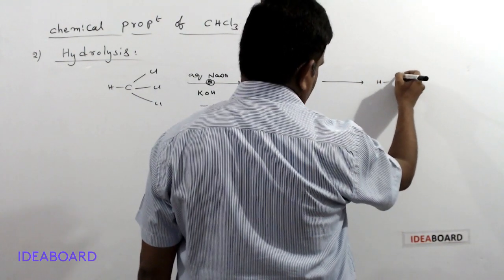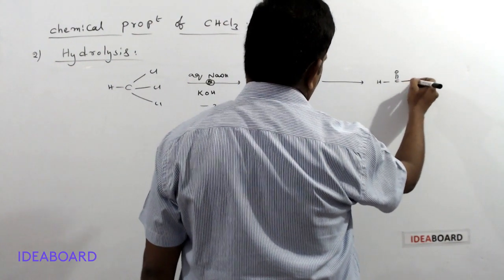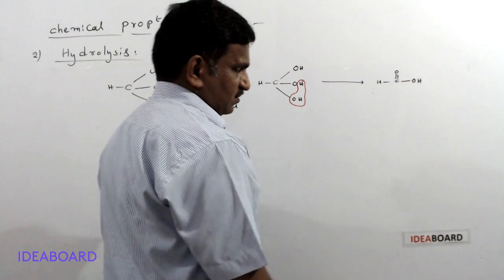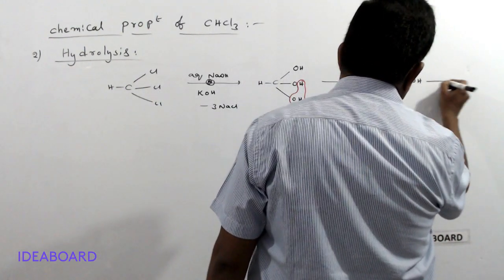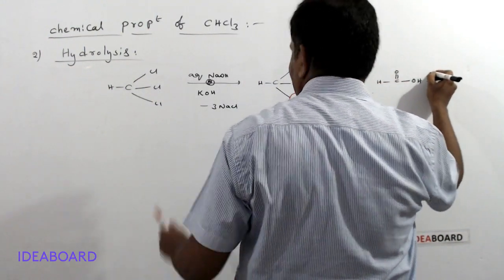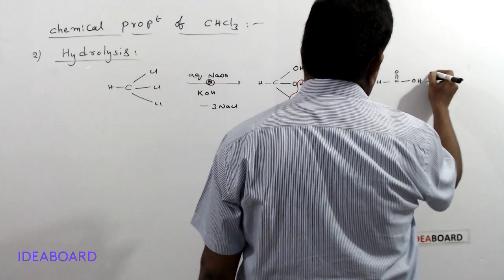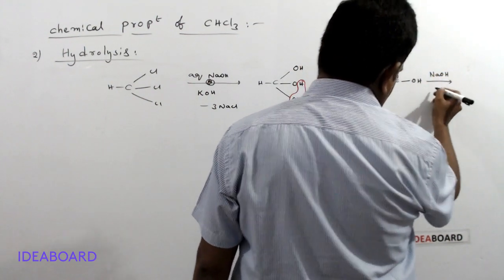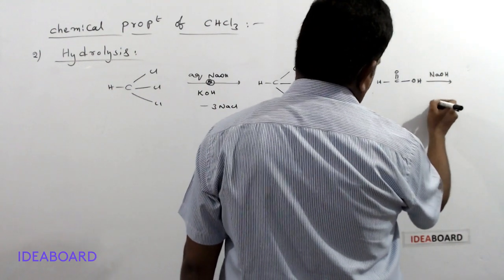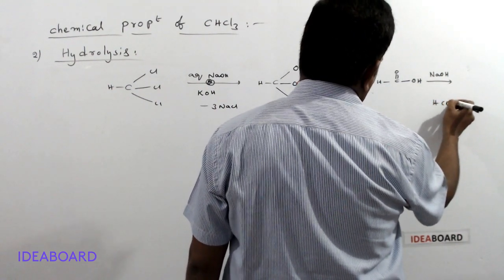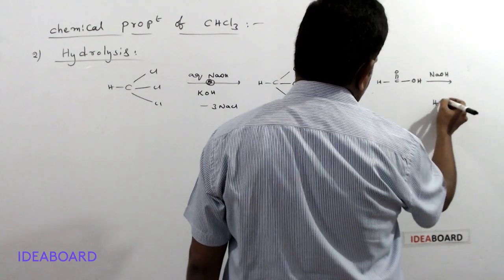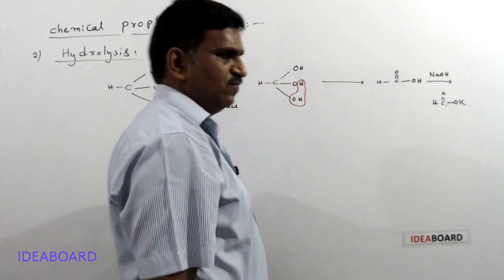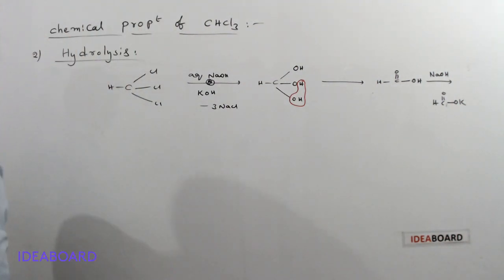This is called formic acid. But this formic acid is highly acidic, so it reacts again with KOH or NaOH, a strong base. Then it forms HCOOK. Potassium formate is the final product.